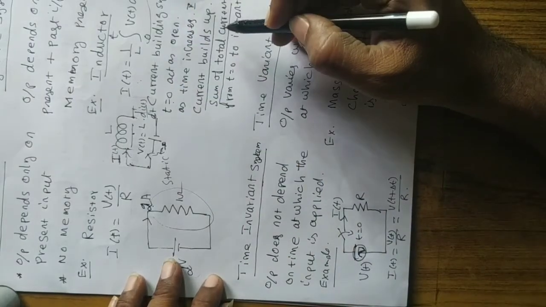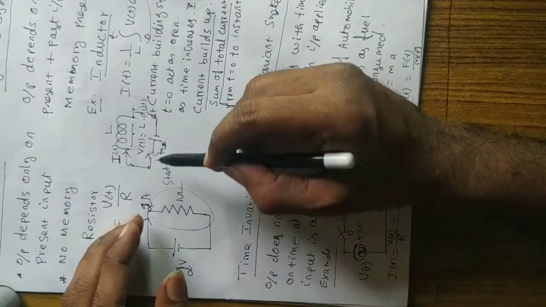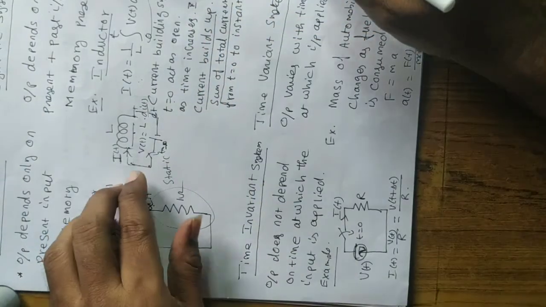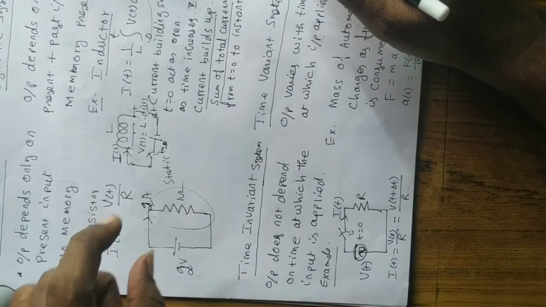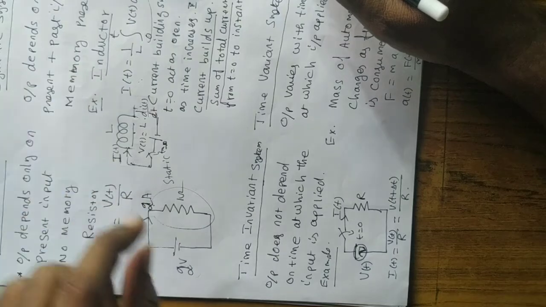So at the end of the time, after some time, at the steady state, the current flowing through the inductor I of t will be the sum of the current from t equal to 0 to t equal to present time.